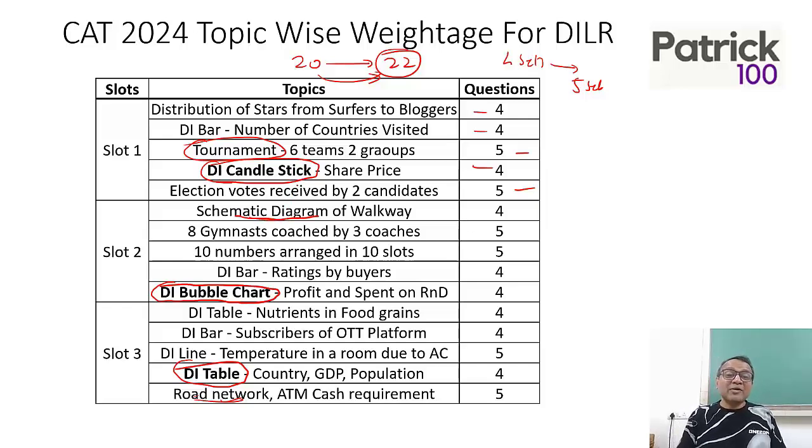Apart from that, there was distribution. Slot 1 is more of distribution, where you distribute from one to the other. How do you distribute the number of stars from surfers to bloggers? How do you distribute votes among the 2 candidates? All that was there.